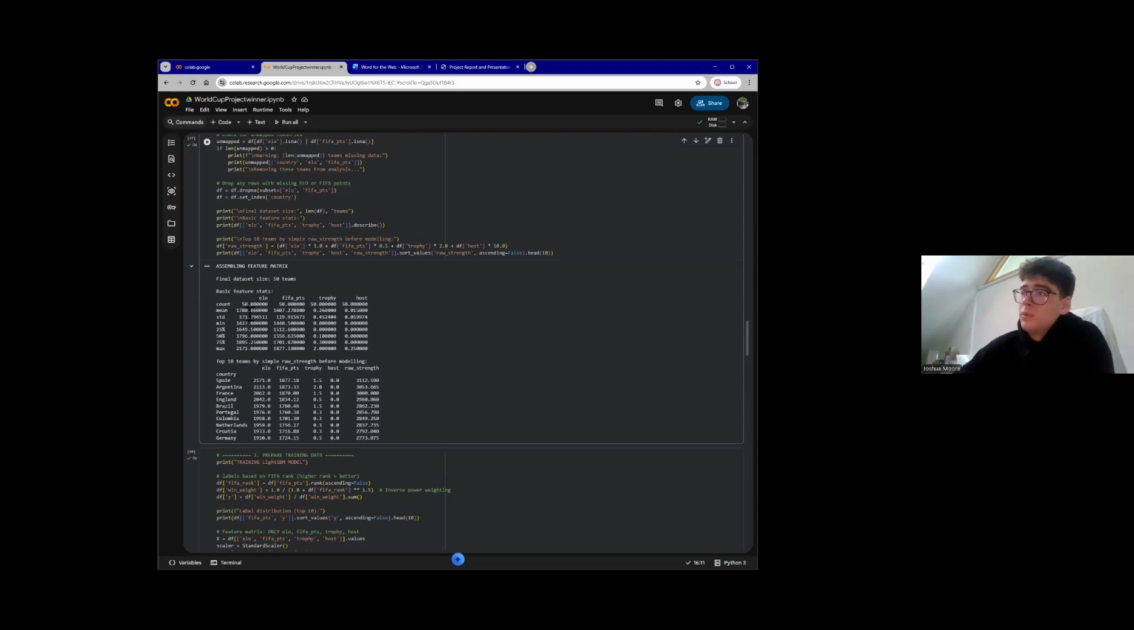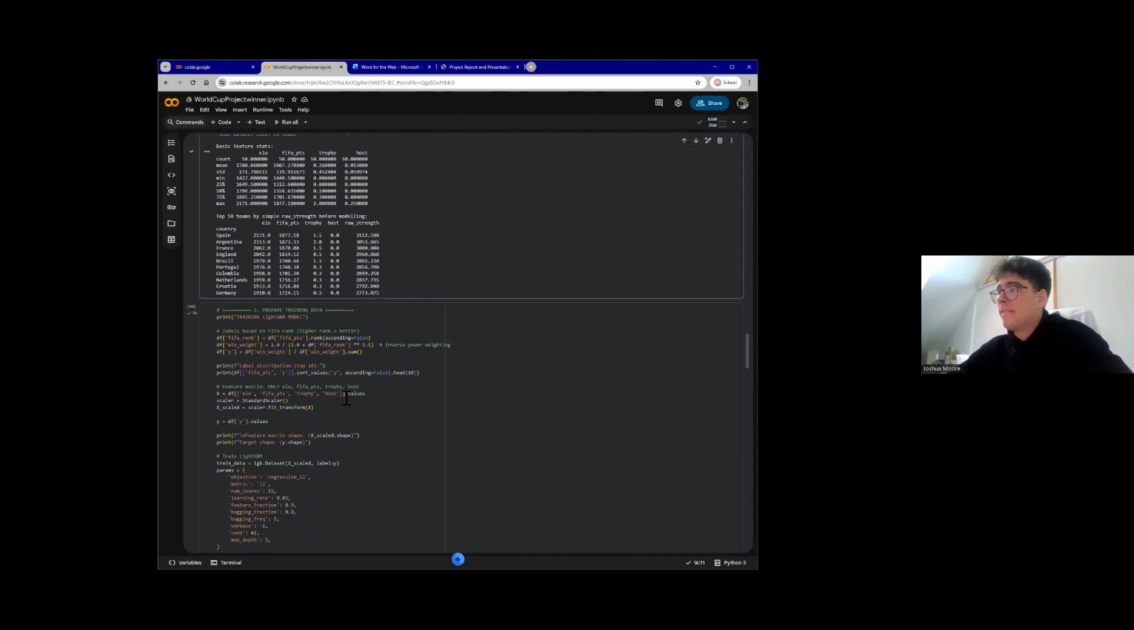You can see some of the statistics that just come with it, just the averages of the ELO, FIFA points, trophy, whatever. And again, a snippet of the top 10 strongest teams, just based off the matrices. So again, as you can see, Spain, Argentina, France coming at the top with their raw scores being the highest. So that's a good sign for them, really.